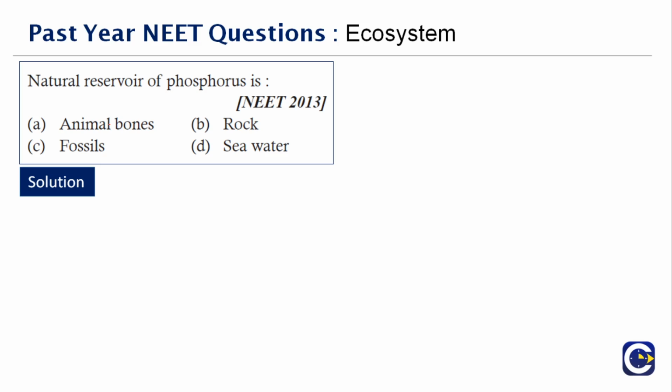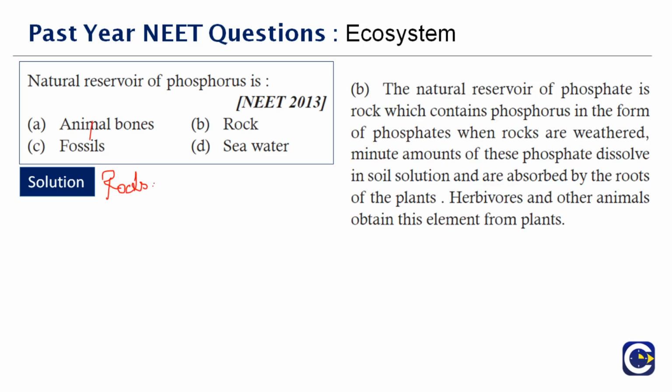The natural reservoir of phosphorus is rock, which contains phosphorus in the form of phosphates. When rocks are weathered, a minute amount of these phosphates dissolves in the soil solution and is absorbed by the roots of the plants. Herbivores and other animals obtain this element from the plants when they consume them. So it's predominantly the rocks. Therefore the correct answer to this question is option B.